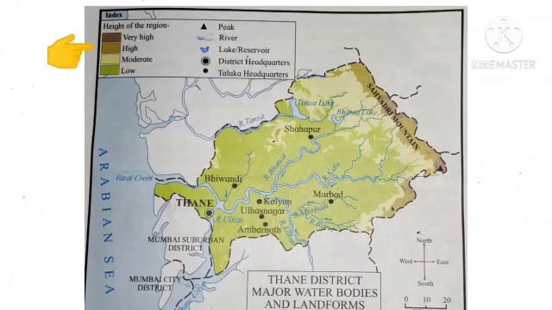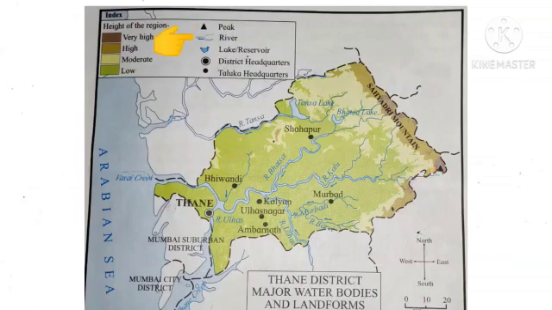Mustard colored shows high. Yellow color shows moderate. Moderate means medium. Green color shows low. This symbol shows peak. Let's see in the map.